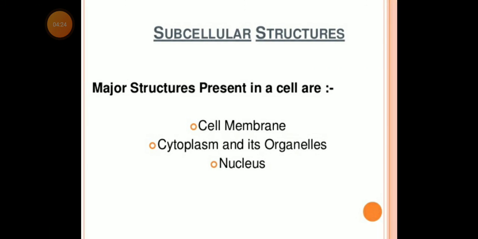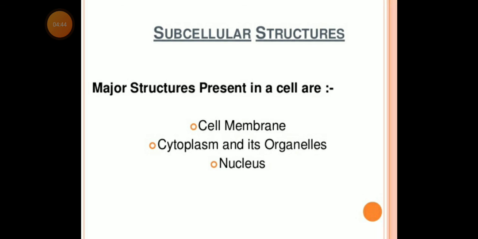Now, subcellular structure. The major structures present in a cell are the cell membrane, cytoplasm and its organelles, and the nucleus. So in the next lecture we will discuss the cell membrane and cytoplasm.